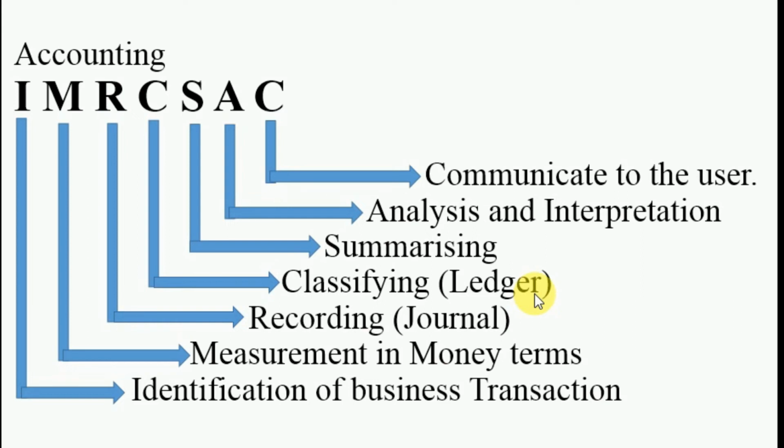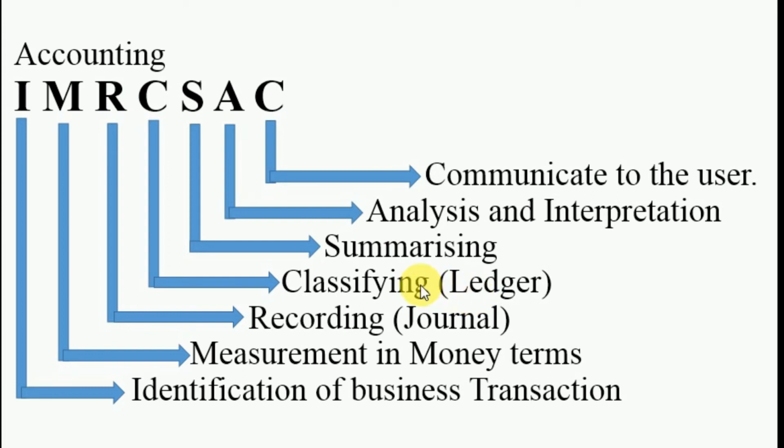Here I have classified the students into two groups. First one girls and second one boys. Likewise, we classify our business transactions separately. This separation is known as the ledger. About this classification, we will discuss more in our various chapters.